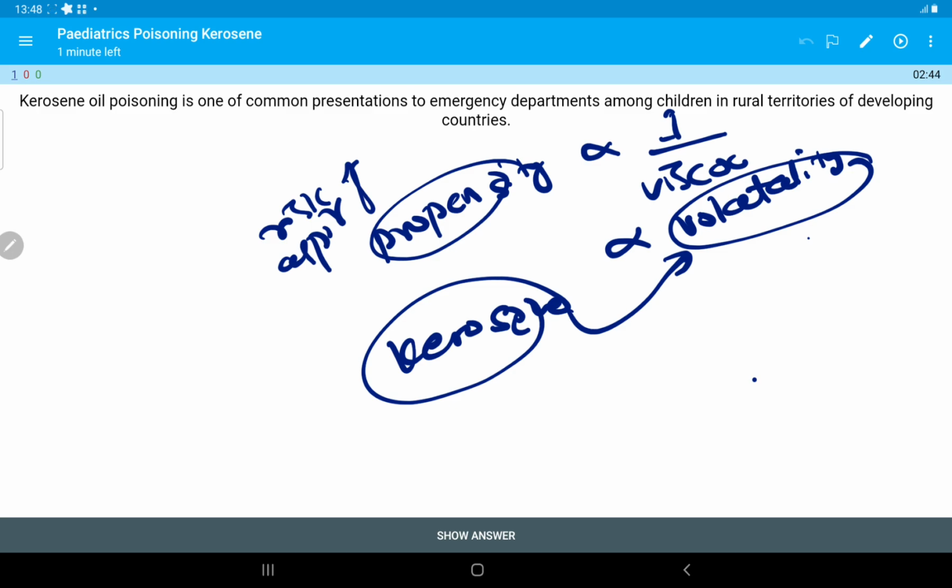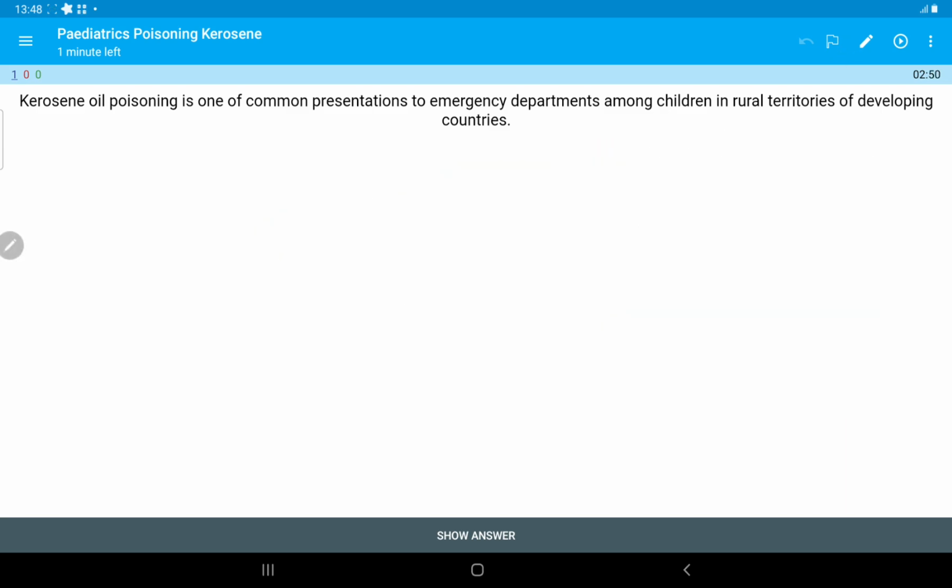Now let us talk about clinical and laboratory manifestations. Mainly kerosene affects the lungs and respiratory system. Symptoms develop early, within 6 hours, due to aspiration.